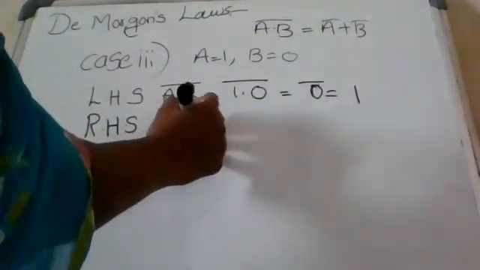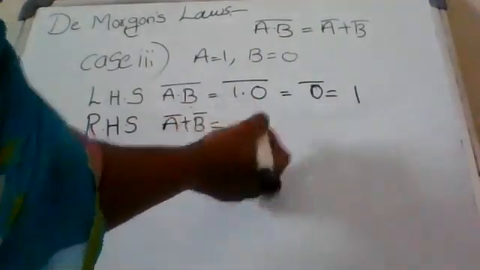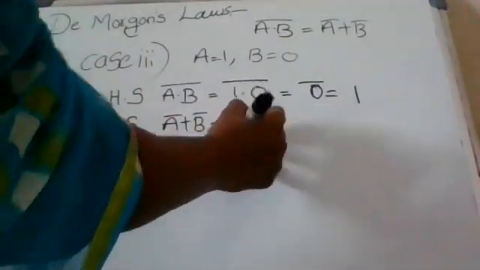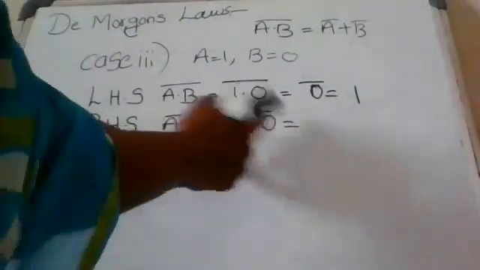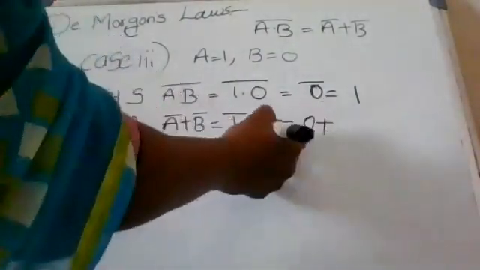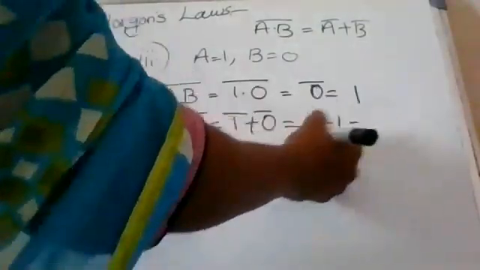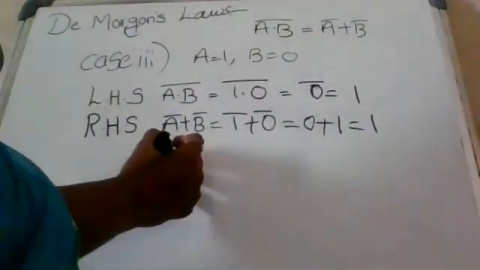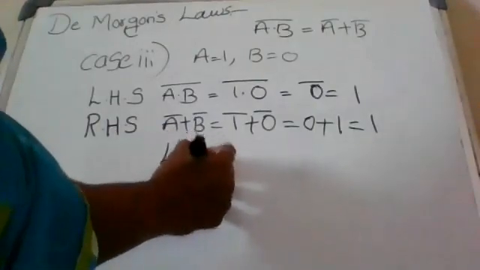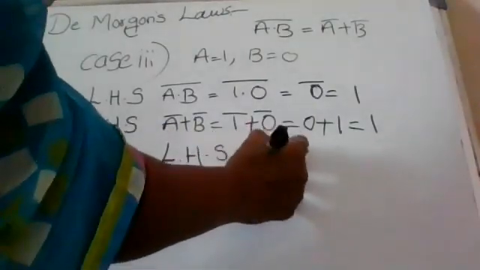A complement plus B complement. 1 complement plus 0 complement. What is the 1 complement? 0, plus 0 complement 1. So 0 plus 1, 1. So in this case also we can write left hand side equal to right hand side.